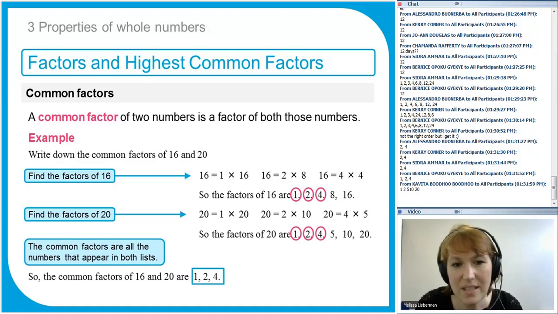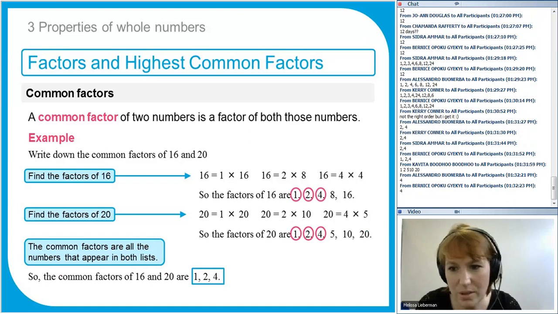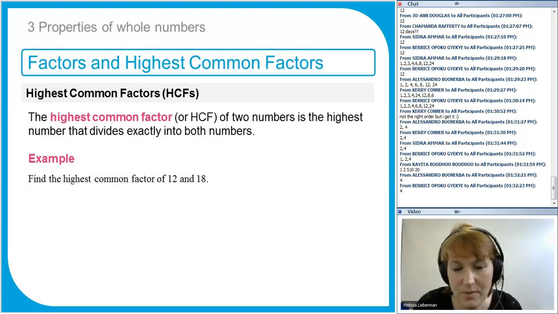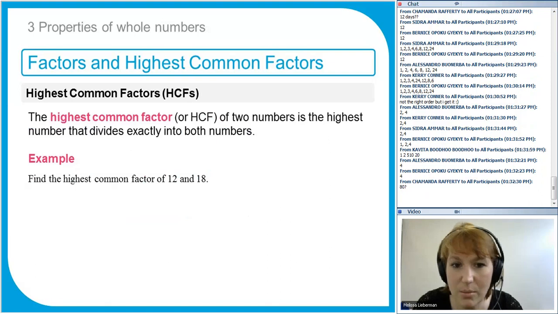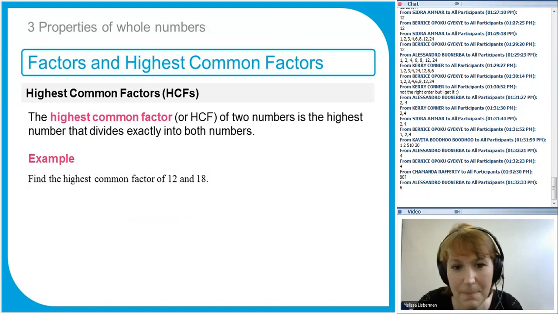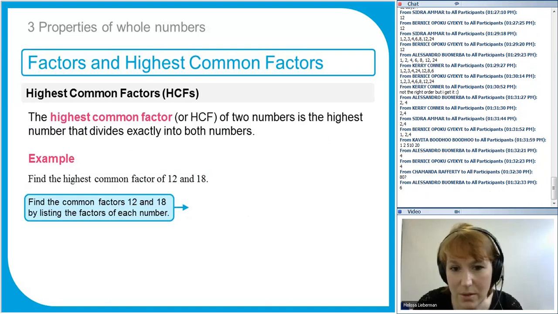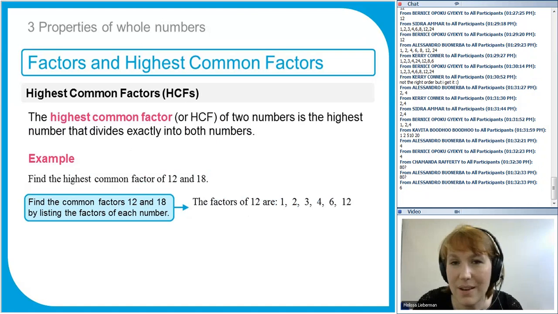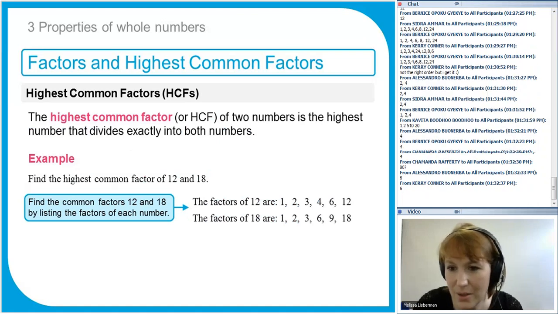So this is a little bit different. What's the highest common factor of 16 and 20? So we're going to do highest common factors. That's important. 4. So it's just the highest number that's in both lists. There we go. So highest common factor is the highest number that divides exactly into both numbers. So if I asked you to find the highest common factor of 12 and 18, you would just write down the factors of 12, the factors of 18, and then the highest number that goes into both.